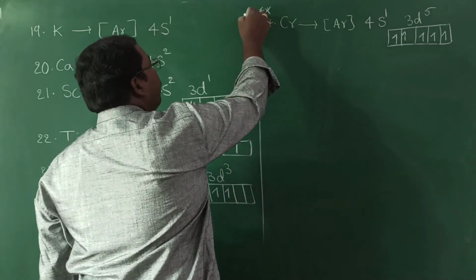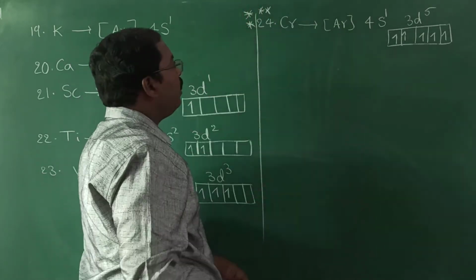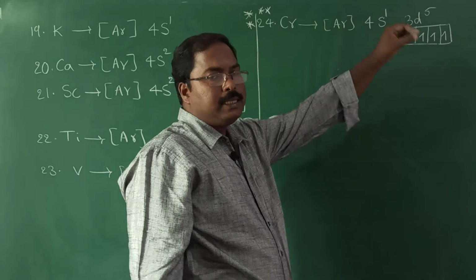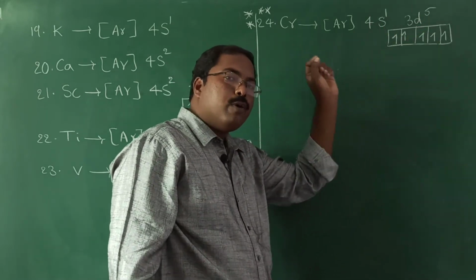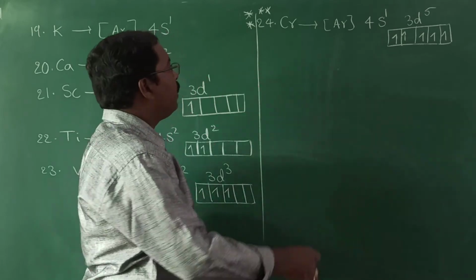That is why while copying also highlight this one. Chromium electronic configuration is exceptional. Instead of 4s2 3d4, it will have 4s1 3d5.